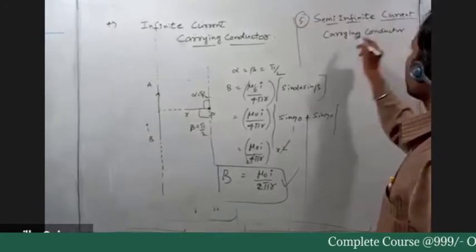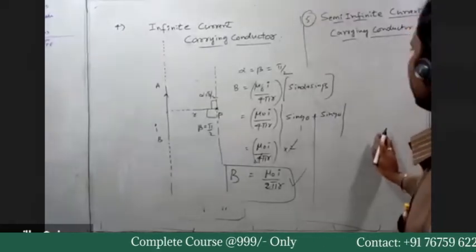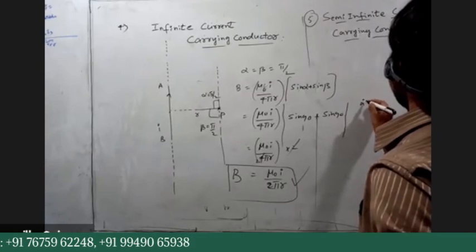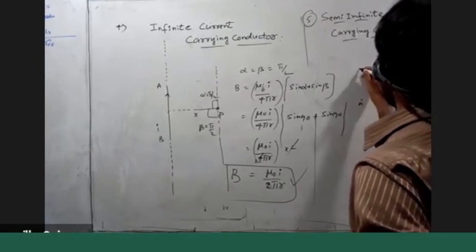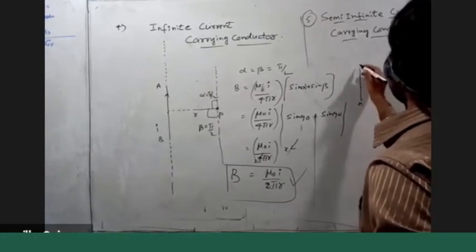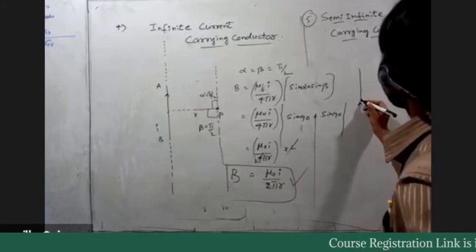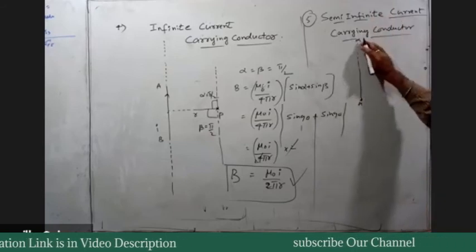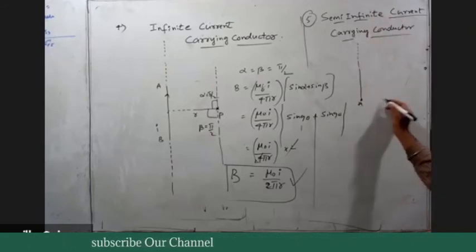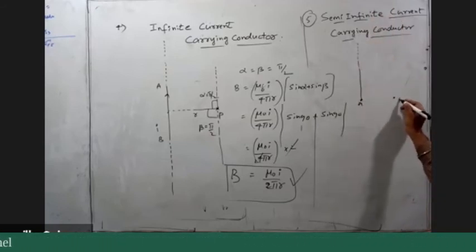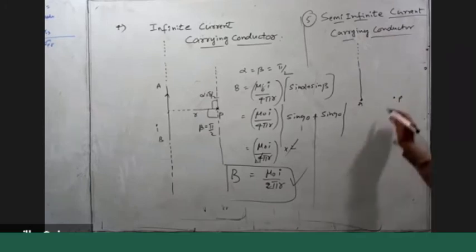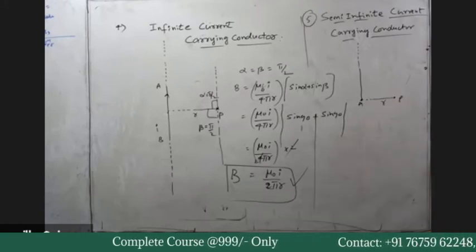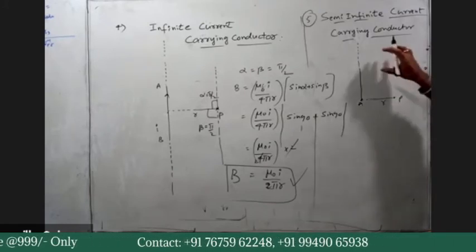In the case of a semi-infinite current carrying conductor, suppose we get it like this. This is a point A. One end is finite, the other end is infinite. The point is at the finite end, at a distance of r from the finite end. Now this is a semi-infinite wire.